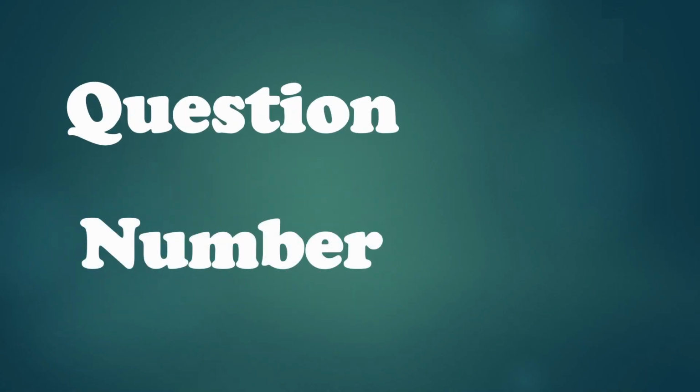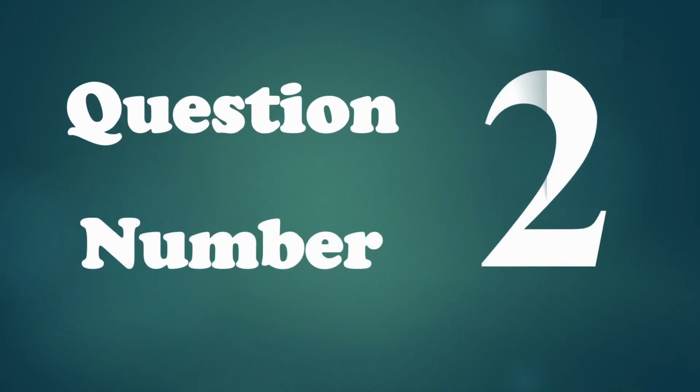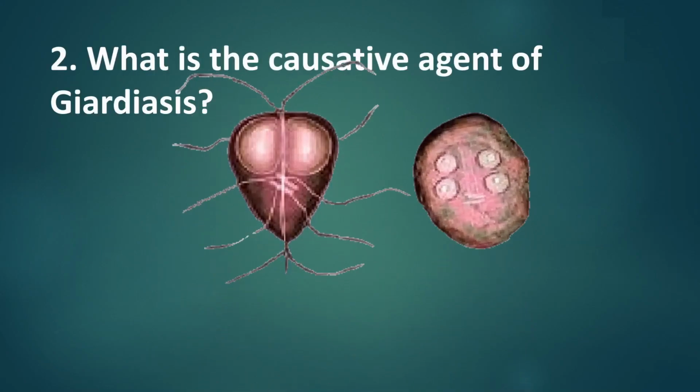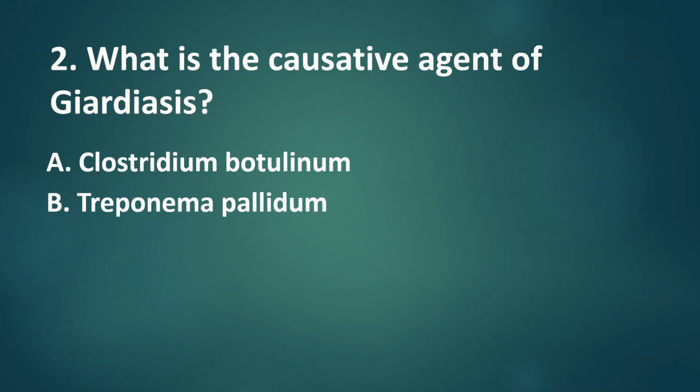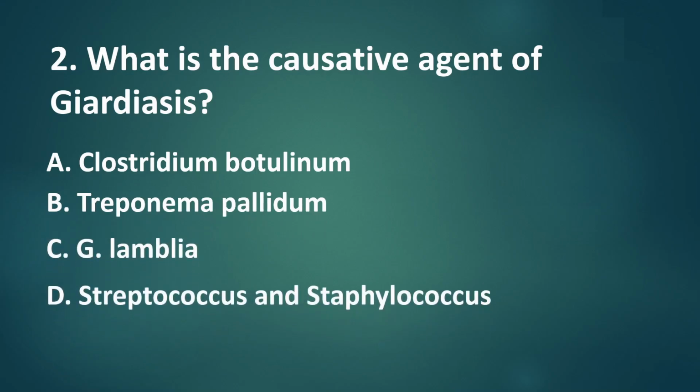Question number 2. What is the causative agent of giardiasis? A. Clostridium botulinum. B. Treponema pallidum. C. G. lamblia. D. Streptococcus and staphylococcus.